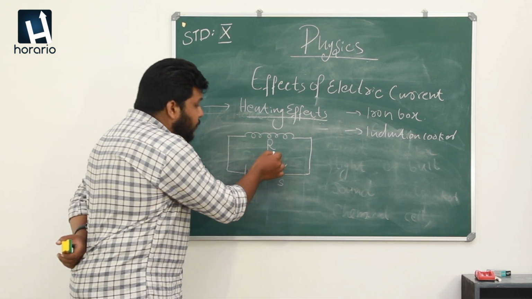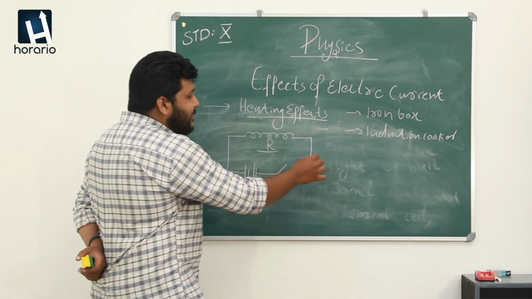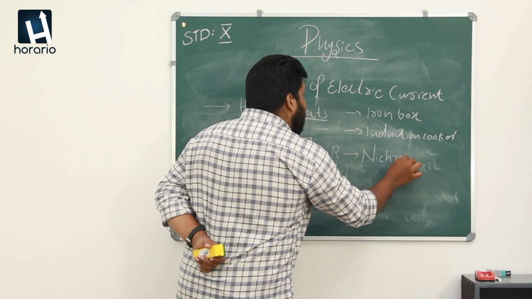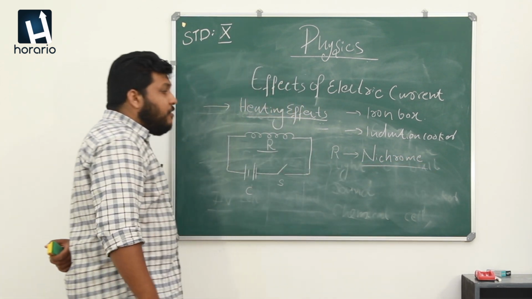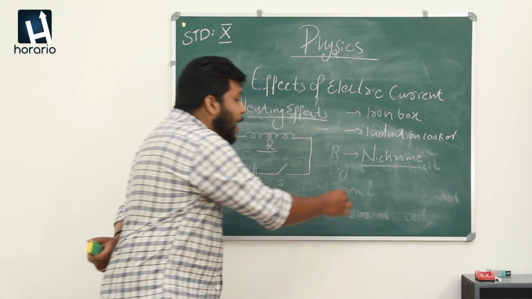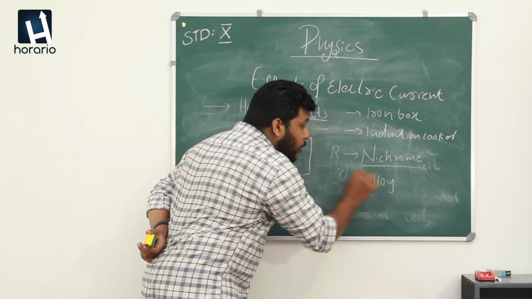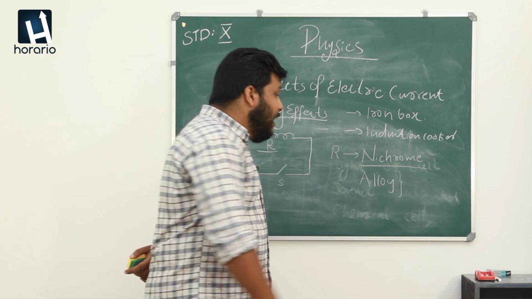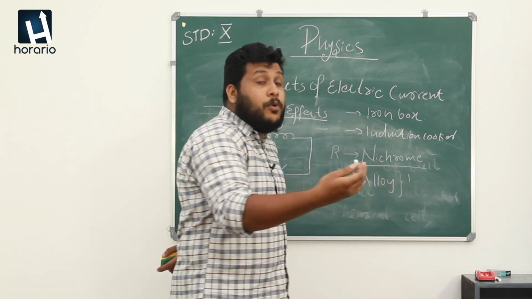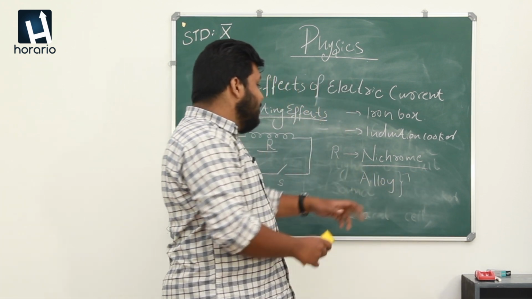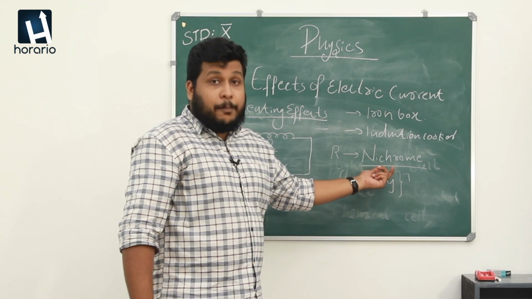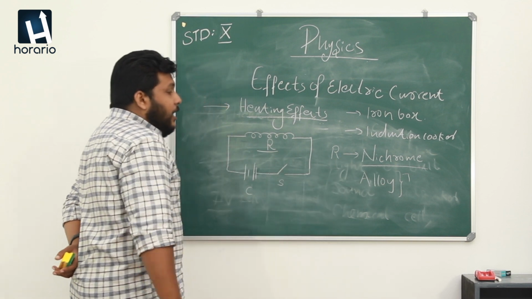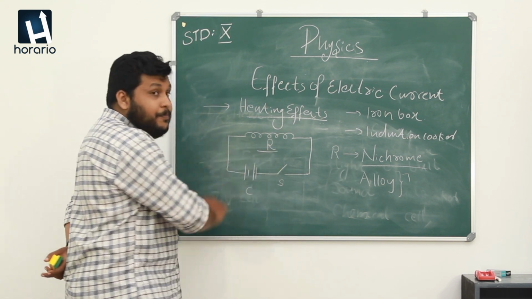When we take care of the resistor, here the resistor R is made up of a material which is known as nichrome. You all are familiar with the material nichrome. This is an alloy metal. What is meant by alloy? Alloy means a new metal which is formed or made with the combination of 2 or more metals. So this nichrome is an alloy which is made with the help of 2 metals, that is nickel and chromium. So the nichrome coil is used as the resistor here.